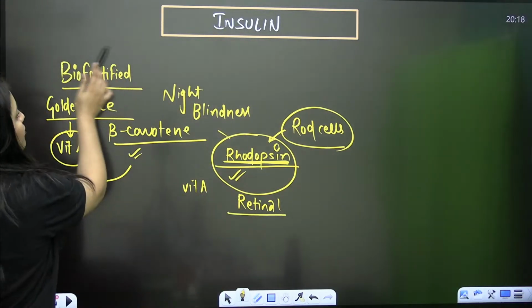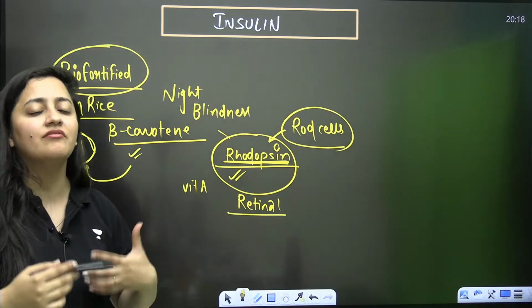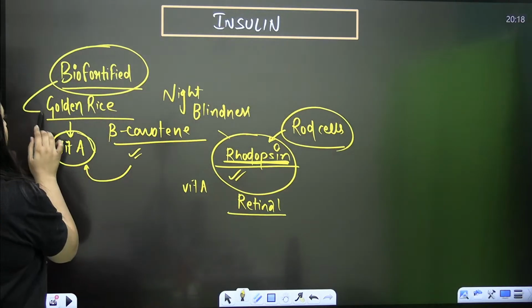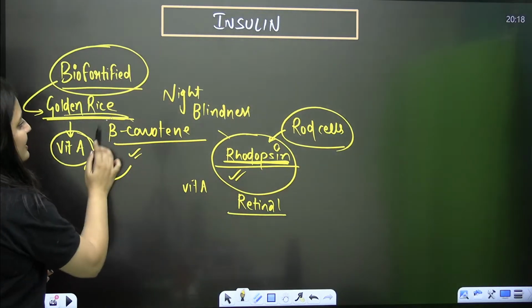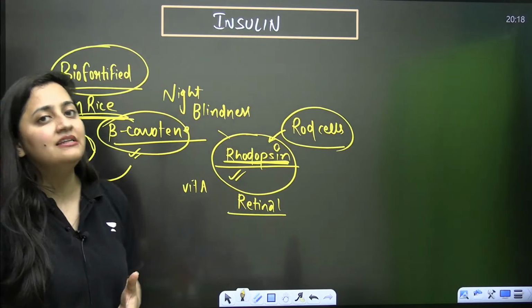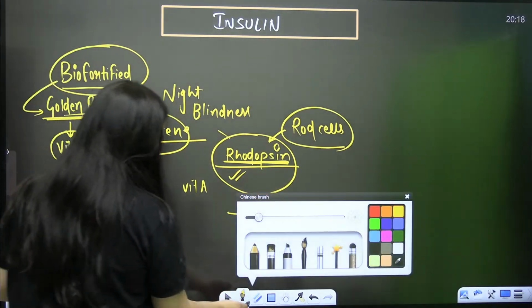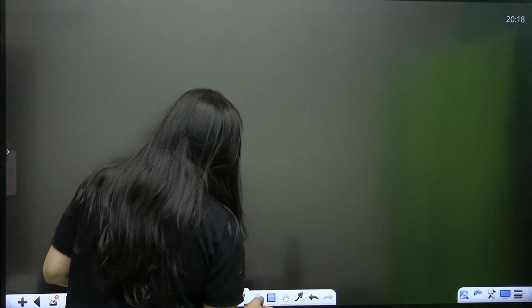So when we have biofortified food, it means food having enhanced nutritional value. One example is golden rice, which has the gene for beta carotene, and that beta carotene is the precursor of vitamin A. So that's what you need to remember. Okay, students? So that's how biotechnology is used.